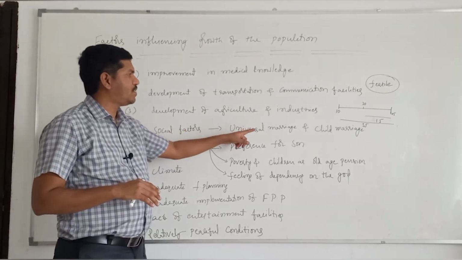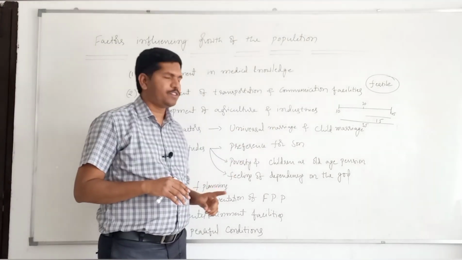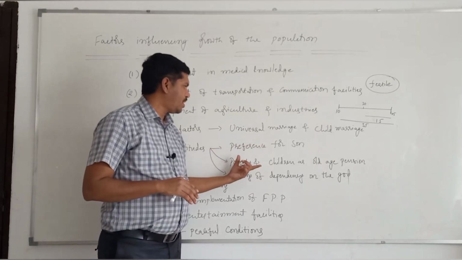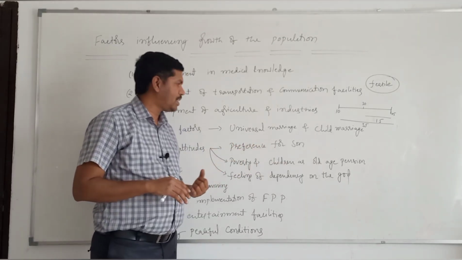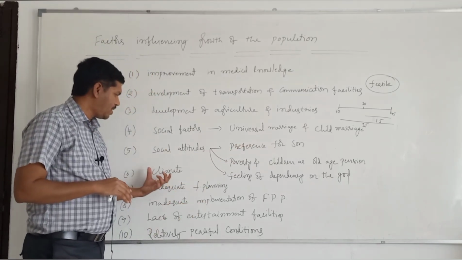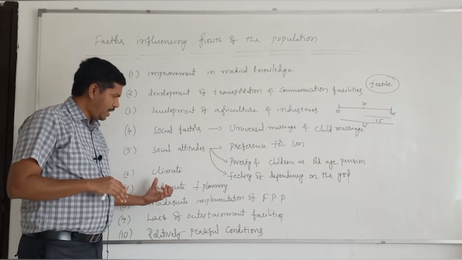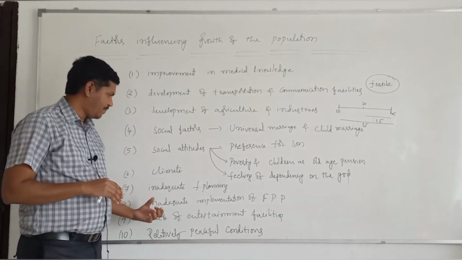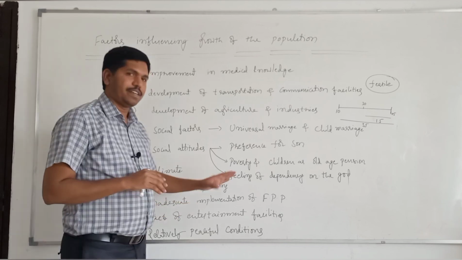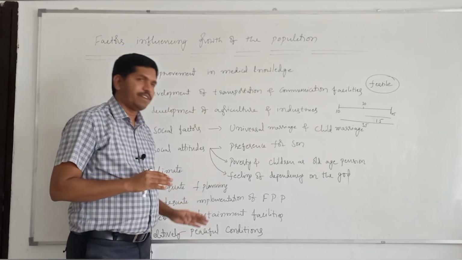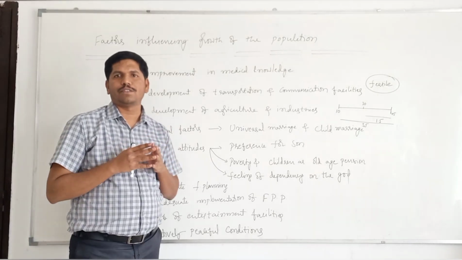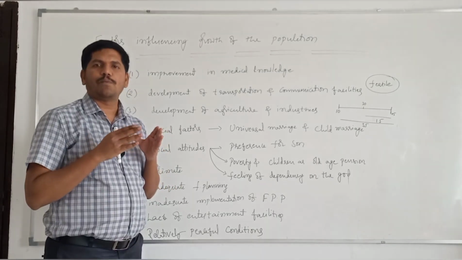Social factors like universal marriage and child marriage, and social attitudes like preference for a son and poverty, considering children as old age pensions, feeling of dependency on the god are responsible. The tropical climate, inadequate practice of family planning, inadequate implementation of family planning program, lack of entertainment facilities, and finally relatively peaceful conditions. All these are responsible for increase in the population